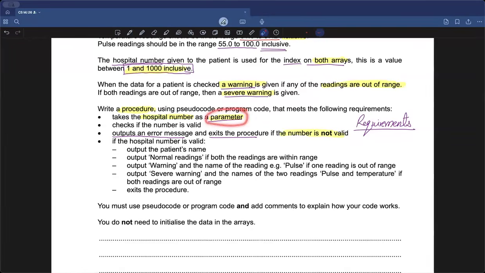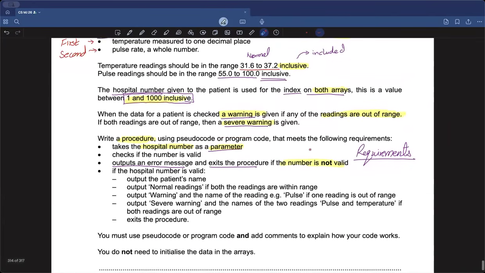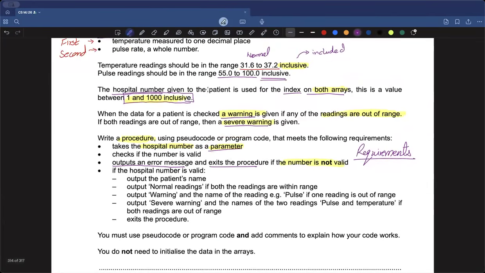That parameter needs to be checked whether it's between 1 and 1000. Yeah, let me see. Yep, between 1 and 1000. So this means that if the value is not between 1 and 1000, I need to output a message that your value is incorrect, and at the same time I will be exiting the procedure because the number is not valid, which, okay, I have understood.